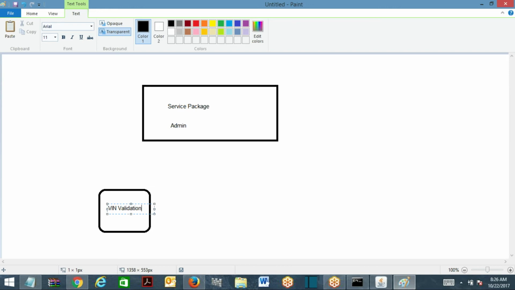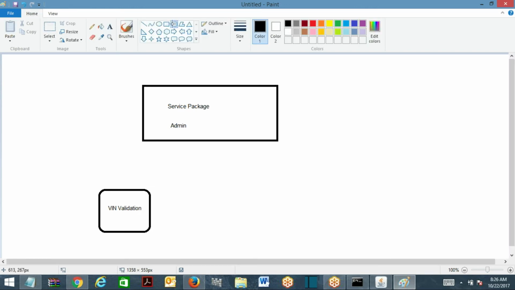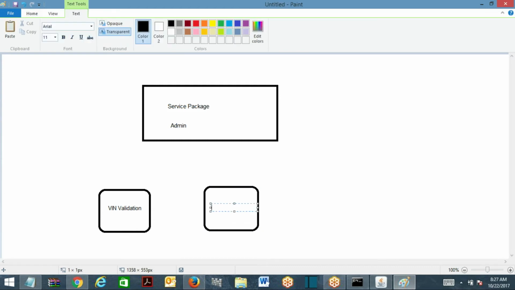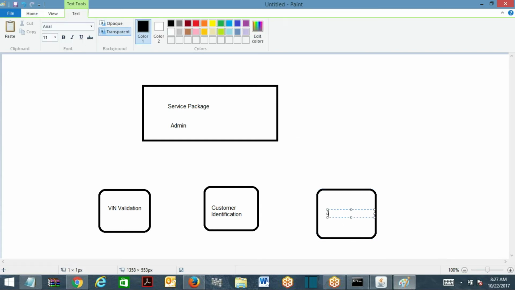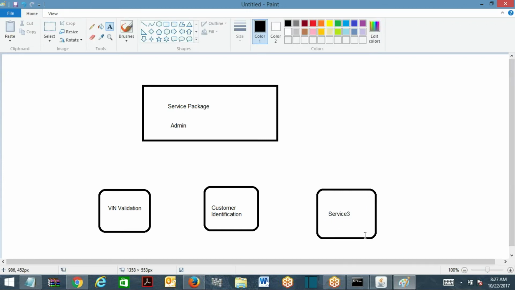There is another service which I am going to build for customer identification in my application. Like this you will have multiple services that you create in your application. So service 3. Now when these services are executed, they will run some rules.